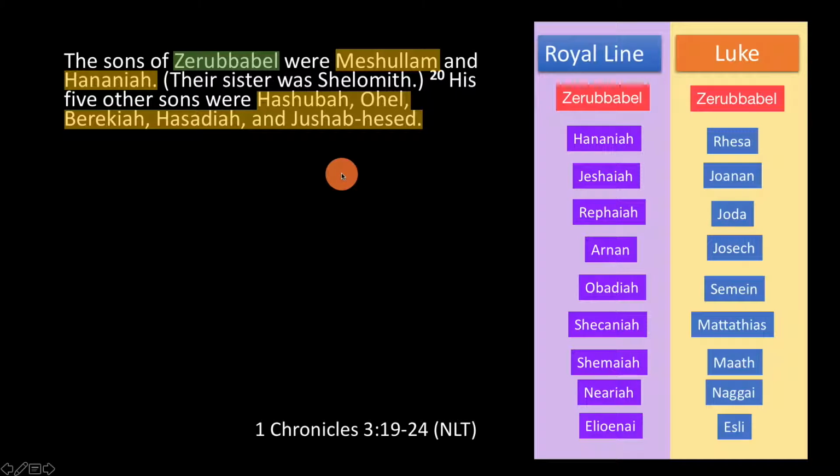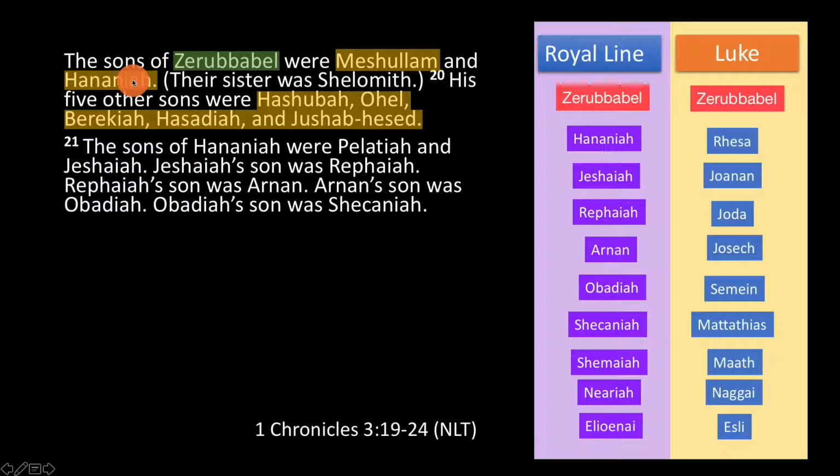And this is something that both Luke and Matthew have in common. It's their departure from the Old Testament. Why doesn't Luke just incorporate all the names the Old Testament gives us? For instance, Luke has all these unknown names. Why doesn't he give us the names given in the Old Testament?